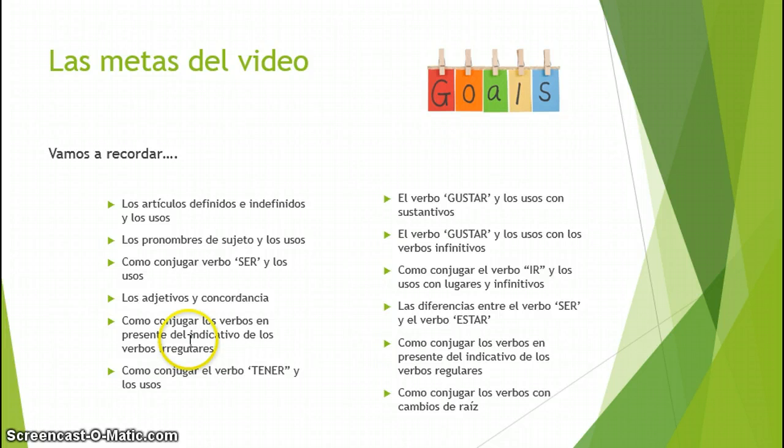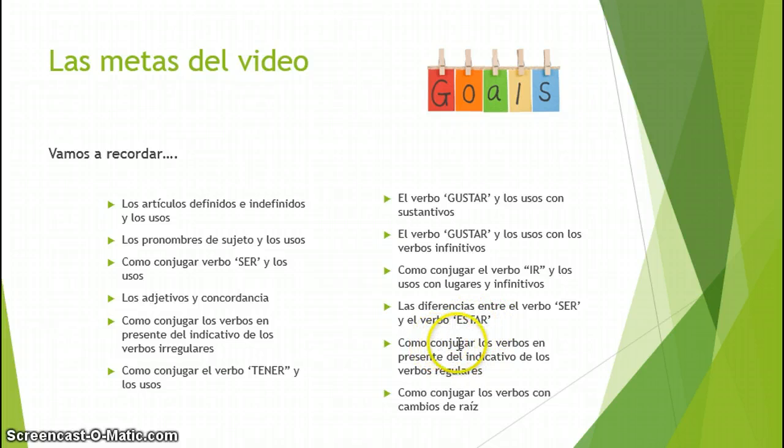So ser was one of them. Other verbs include tener. We use this to say what we have as well as how old we are. Gustar is another irregular verb that we use to talk about ourselves, both with what items we like as well as what activities we like. We're going to use the verb ir to talk about where we like to go, as well as what we are going to do in the near future. In addition to ser, we're going to look at another irregular verb, estar, which also means to be. So we'll look at how we use these two to be verbs in different situations.